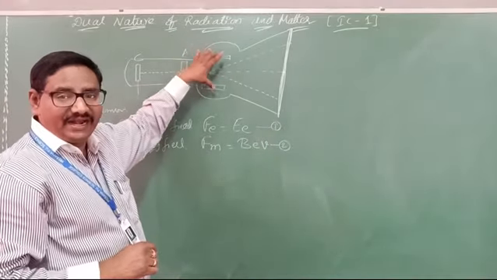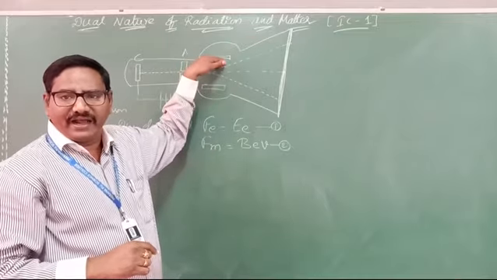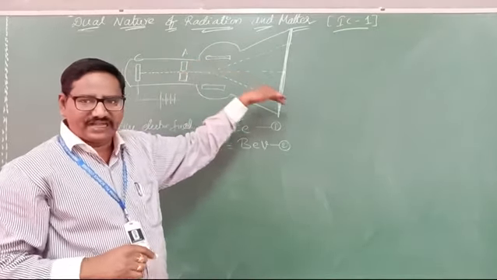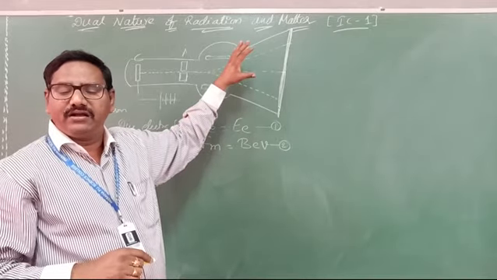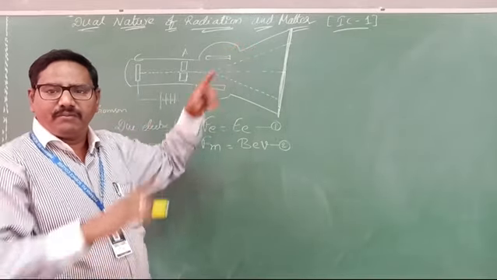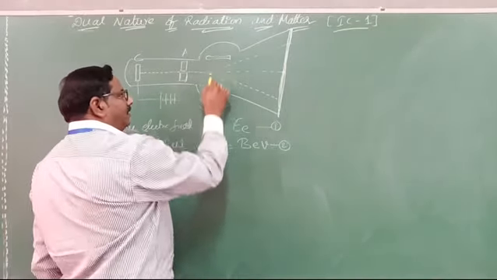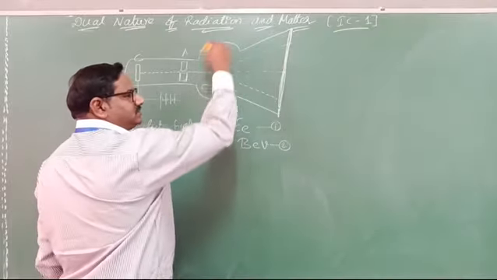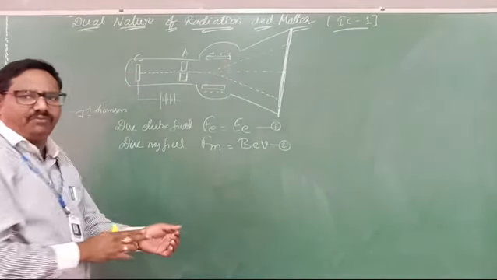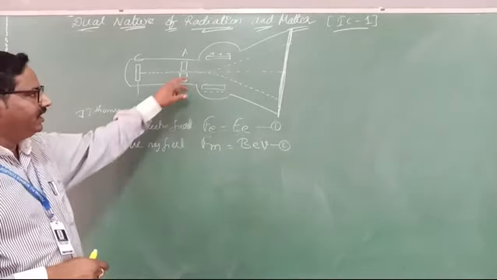If only the electric field is applied, it will touch here. If only the magnetic field is applied, it will touch perpendicular to that. Now both fields are applied crossed, meaning perpendicular to each other: the electric field here and the magnetic field perpendicular to it. When both are applied at a time, it touches here without deviation.